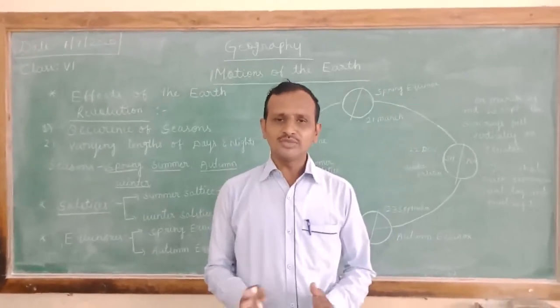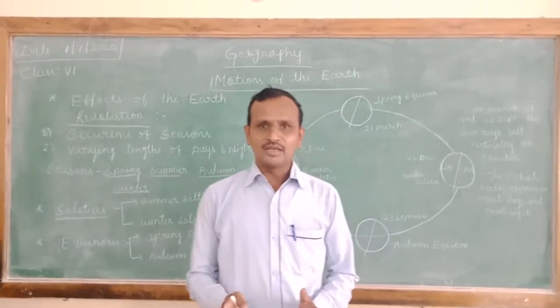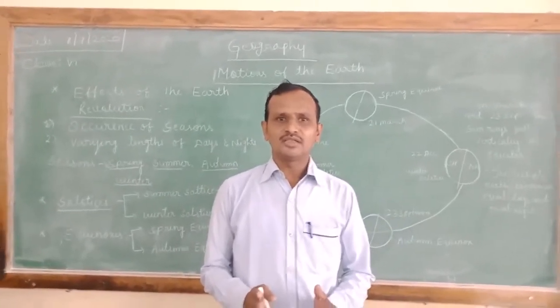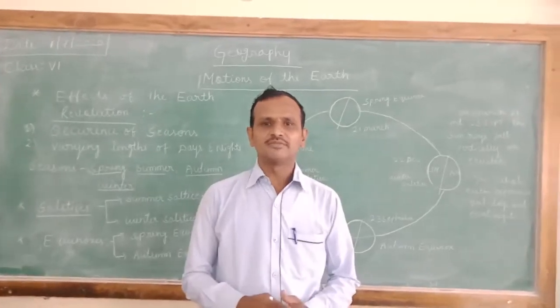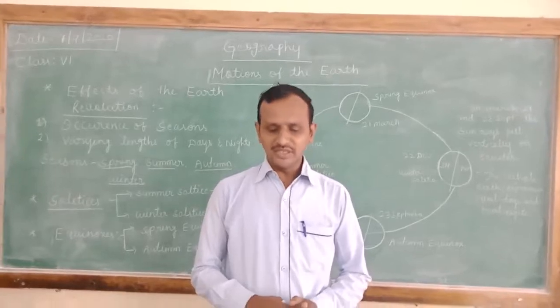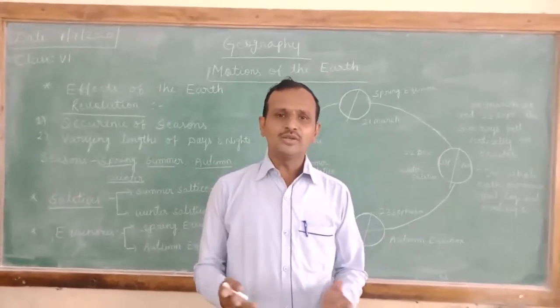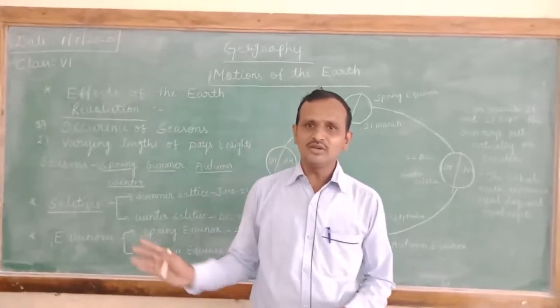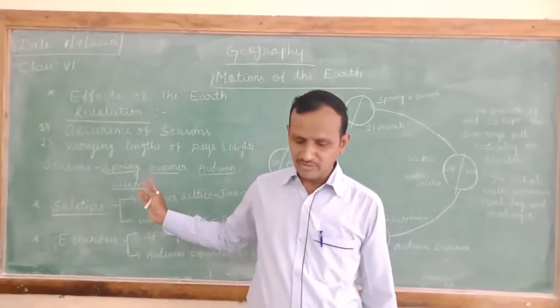And autumn season means the color of the leaves of the trees is changing. The leaves' color is changing. That is the autumn season. And winter season, the trees have no leaves. That is the winter season. So these are the 4 seasons we have due to the earth's revolution.